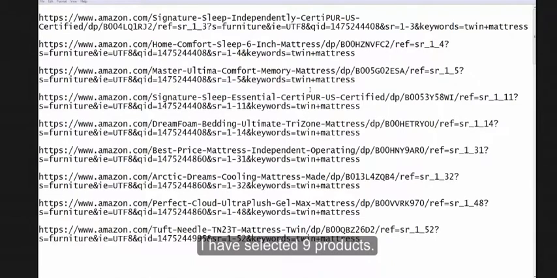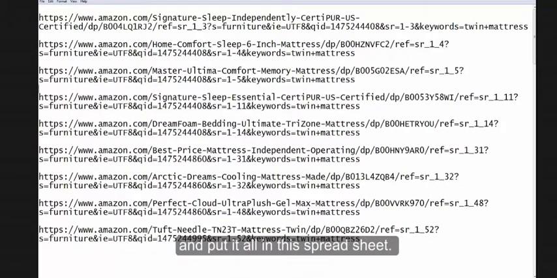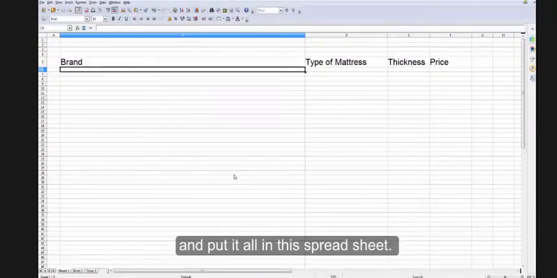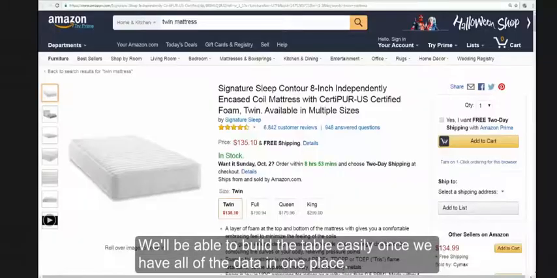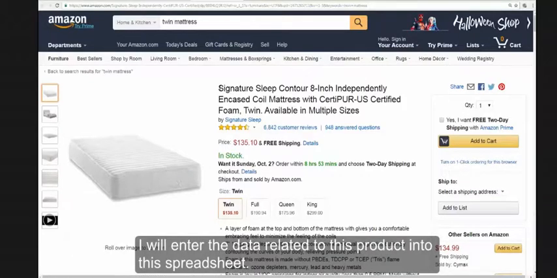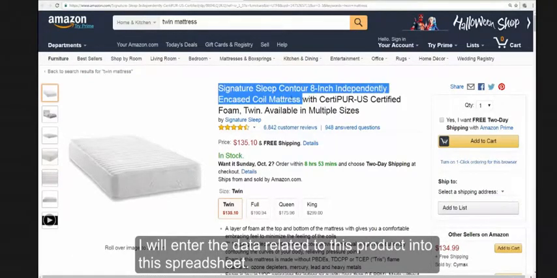I have selected 9 products. Let's now gather all of the relevant data related to these products and put it all in the spreadsheet. We'll be able to build the table easily once we have all of the data in one place. I will enter the data related to this product into the spreadsheet.